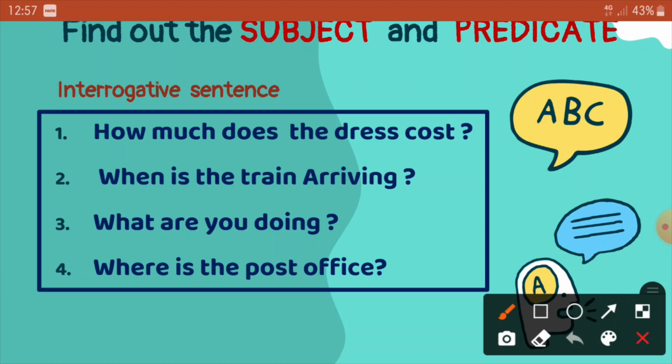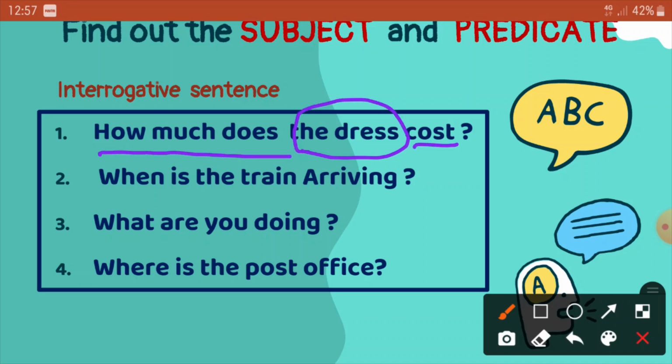For example, how much does the dress cost? You can say, the dress costs how much? Though grammatically it may not sound correct, in order to identify the subject you can place it like that: the dress costs how much. So the dress is the subject here, and the rest of the part is the predicate.